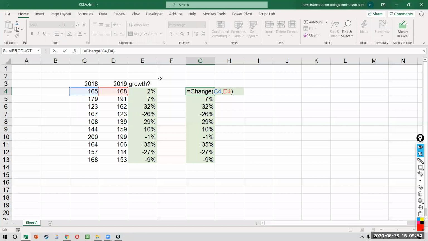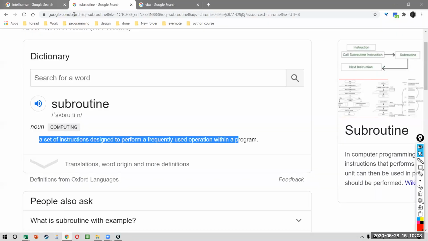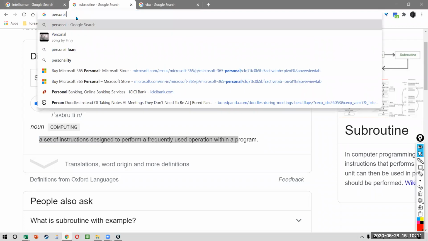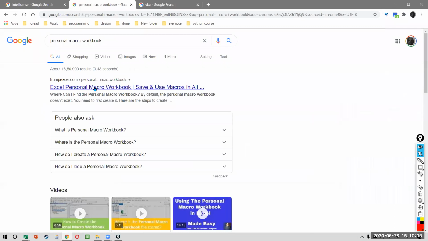If you write a function name that already exists in Excel, I think there would be a clash and it would override that function. You can write a function available across all workbooks by writing it in something called a personal macro workbook. I will not be covering this, but you can Google it, right? It's called a personal macro workbook, which allows you to keep a location in which whenever you put a code, that code will work across all your Excel workbooks.